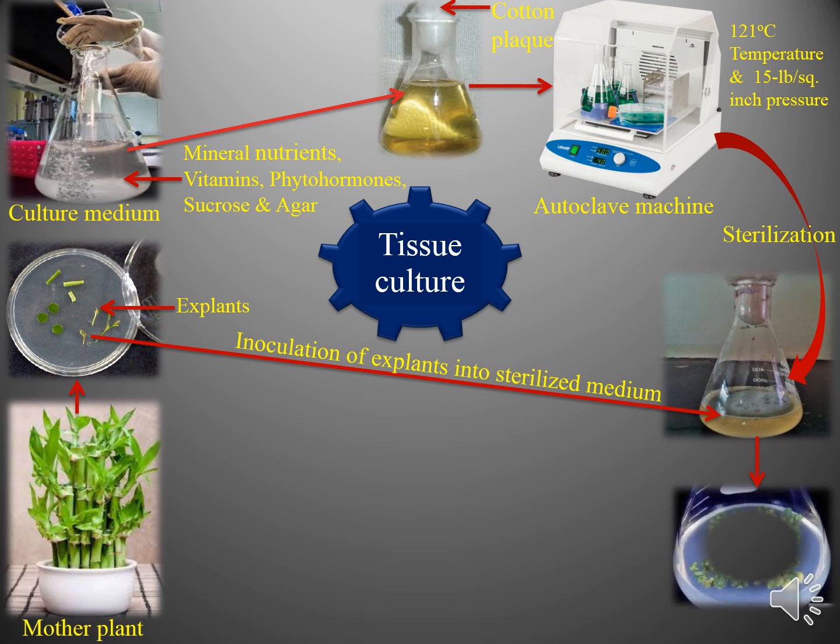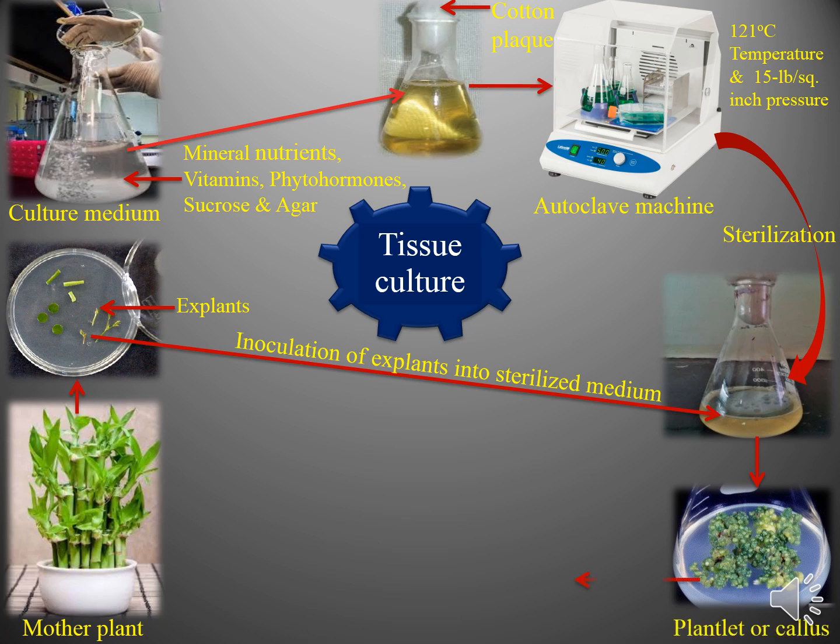After some days, from these explants, callus or plantlets will be formed, and these plantlets will have shoot. That means stem, leaves, but there will be no root.